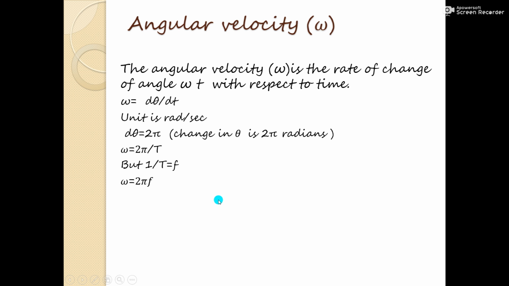Next we have angular velocity, which we denote by omega. This is the rate of change of angle omega t with respect to time. So we can write angular velocity omega is equal to d theta by dt, and the unit is radian per second. The change in theta is 2 pi radian, so we can write omega is equal to 2 pi upon T. But 1 upon T is f, that is frequency. So we can write omega is equal to 2 pi f.